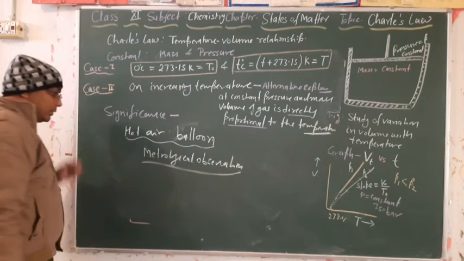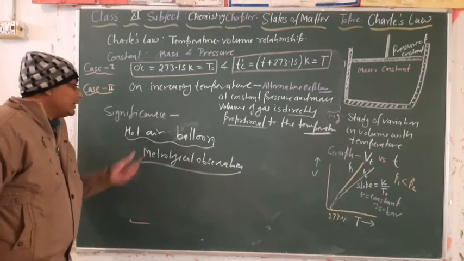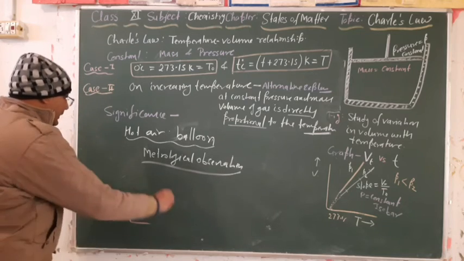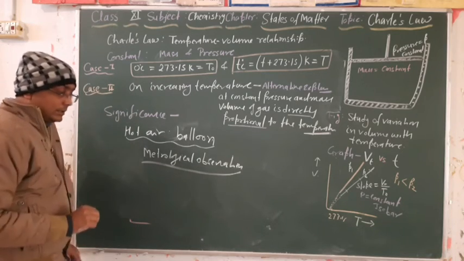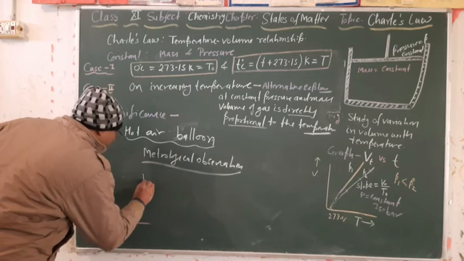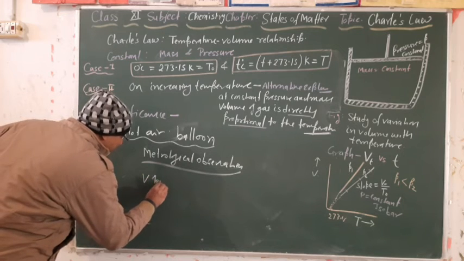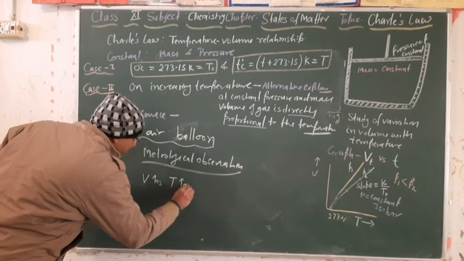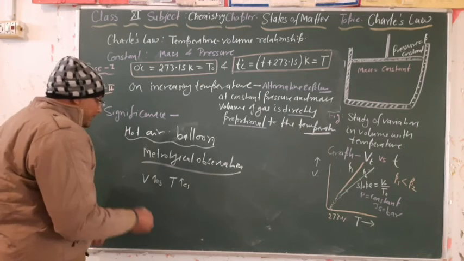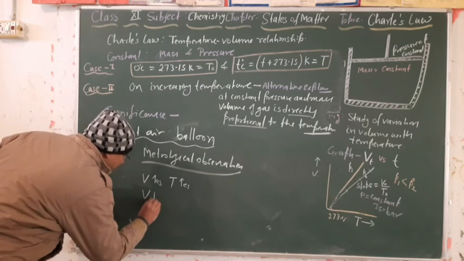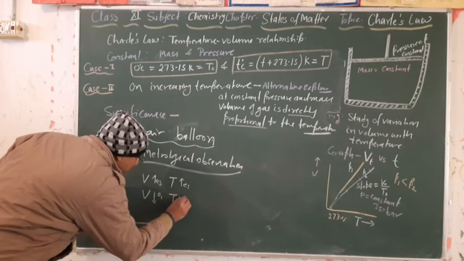What is the hot air balloon? As you know, atmospheric air is cold, and the relation we have is that volume keeps on increasing if the temperature increases, and volume decreases if temperature decreases.